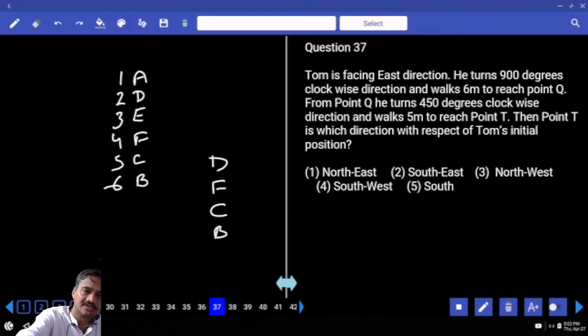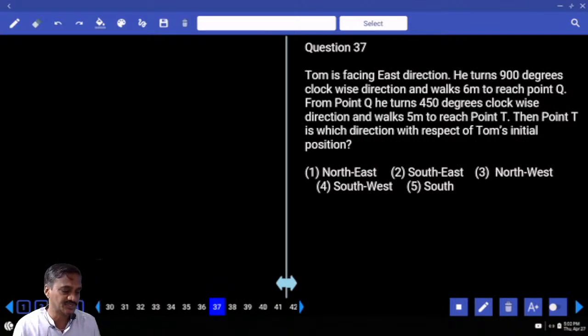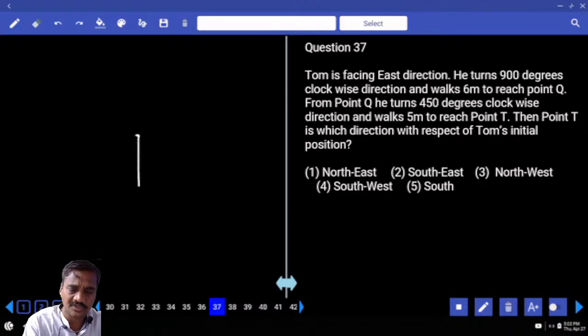Then 37. Now Tom is facing east direction. He turns 90 degrees clockwise, and that means south. Then this person moves 6 meters to reach point Q. Then he turns 45 degrees clockwise and walks 5 meters to reach point T.